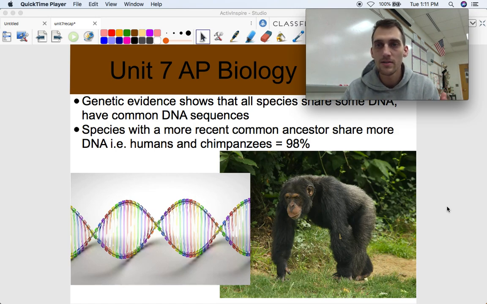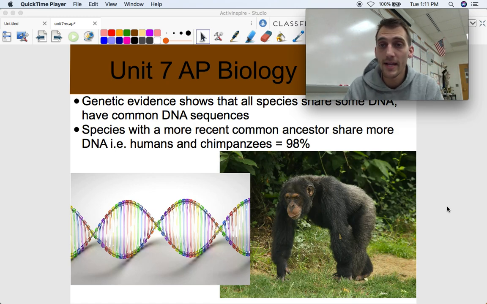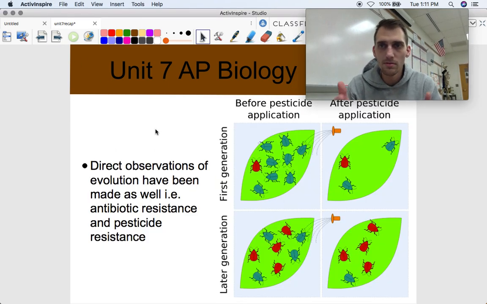The way I explain this to my students, you and your cousin, who is your common ancestor? Your grandma, right? You have a recent common ancestor. You and your second cousin, who is your most recent common ancestor? Your great-grandma, right? So you and your cousin are more closely related than you and your second cousin, because you share a more recent common ancestor. That's the relationship between humans and chimpanzees. We are cousins because we share a recent common ancestor. All right, so that's another one of the misconceptions, that a chimpanzee just had a human baby one time. Like, people actually think that. So, all right, I got to stop.